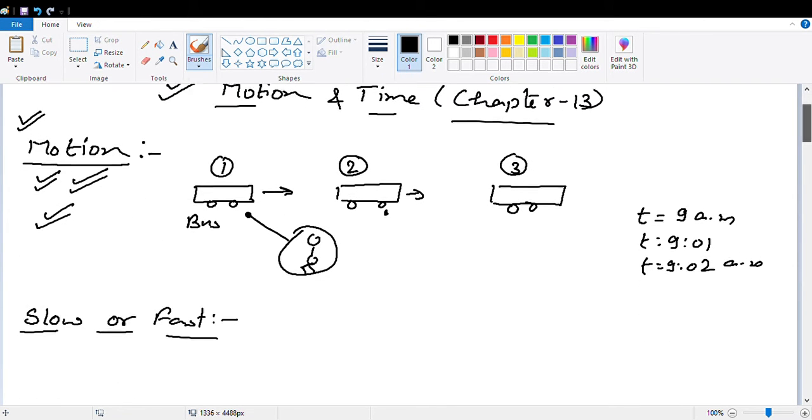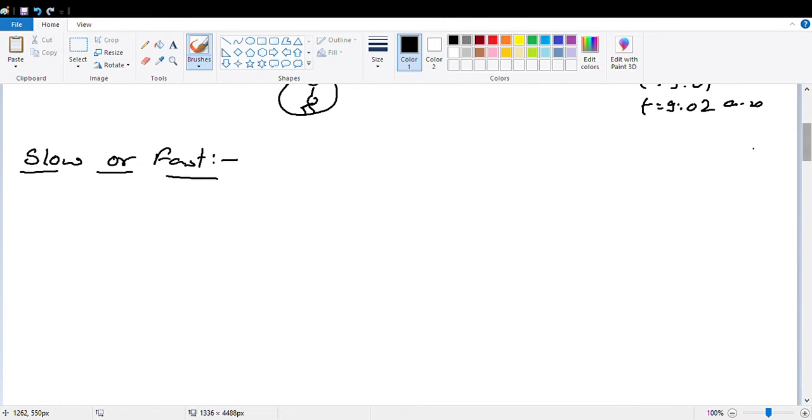Now if the body is in motion, its motion can be slow or fast. Okay, so our next topic is slow or fast motion. What is basically slow or fast motion? Again taking the same example, bus. Bus is moving. Okay, you are observing at time 9:00 AM. Bus is moving.